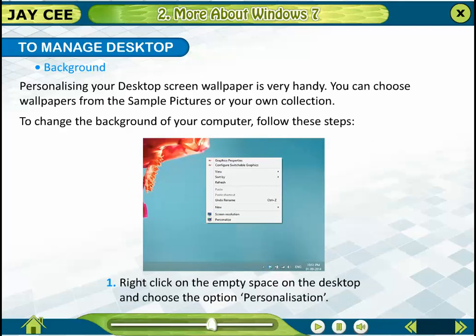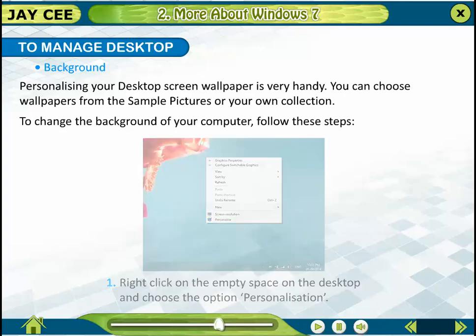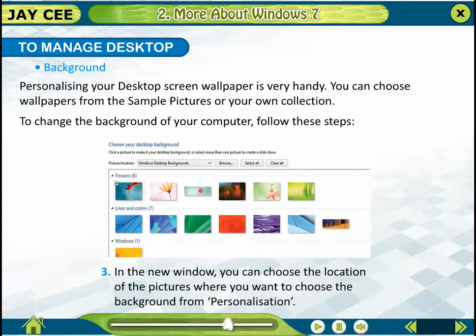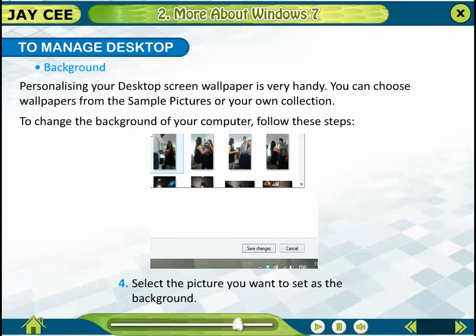1. Right-click on the empty space on the desktop and choose the option Personalization. 2. Choose the option Desktop Background in the Personalization dialog box. 3. In the new window, you can choose the location of the pictures where you want to choose the background from. 4. Select the picture you want to set as the background. 5. Click on Save Changes.